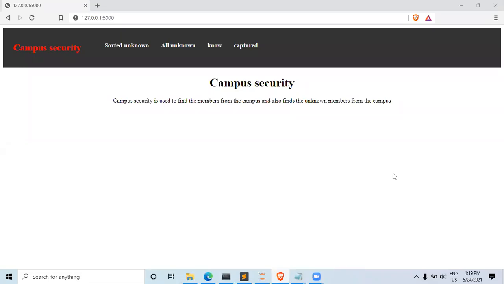Campus security. Campus security is one of the most important factors nowadays. The campus can be anything: school campus, college campus, company campus, or IT park campus, or anything. Even you can see the wedding campus or cricket match campus. They are also campus. Simply, in this system, what do we have to do?